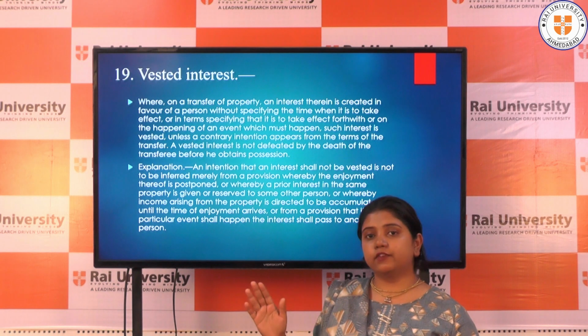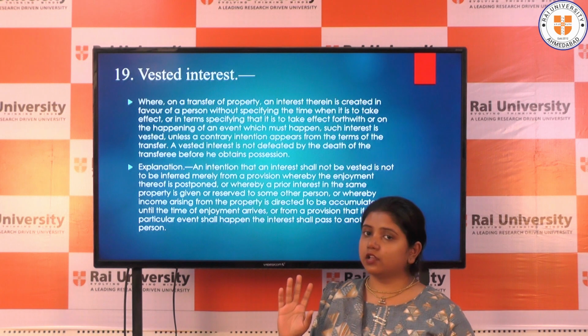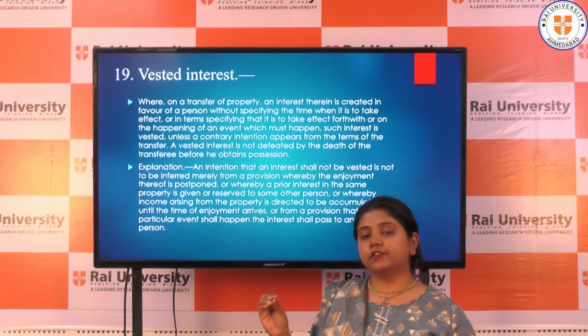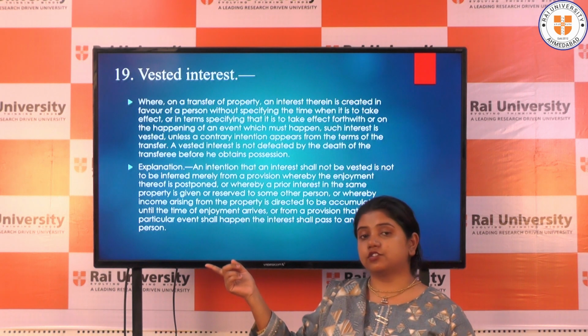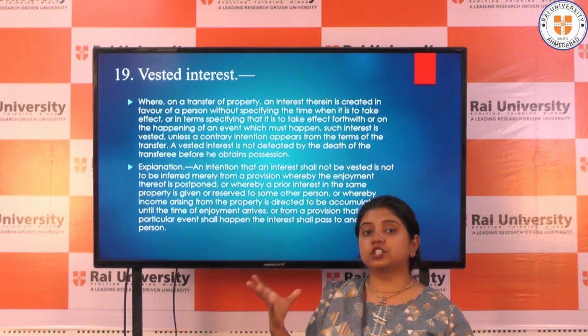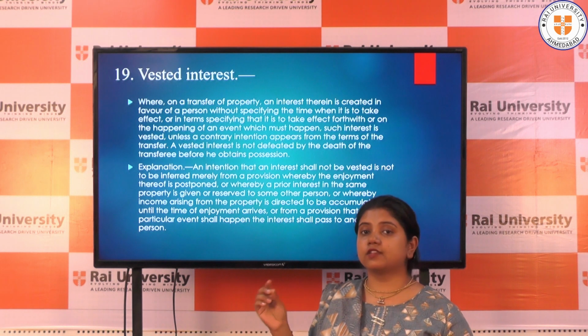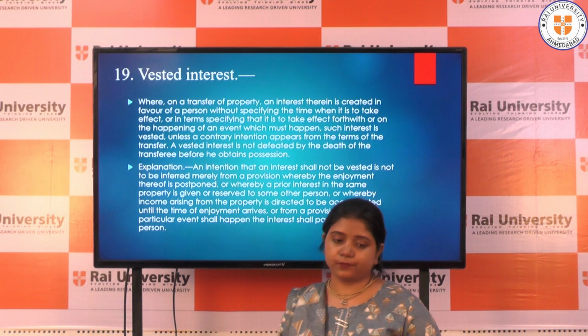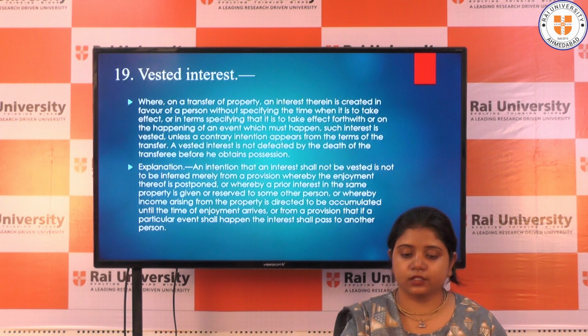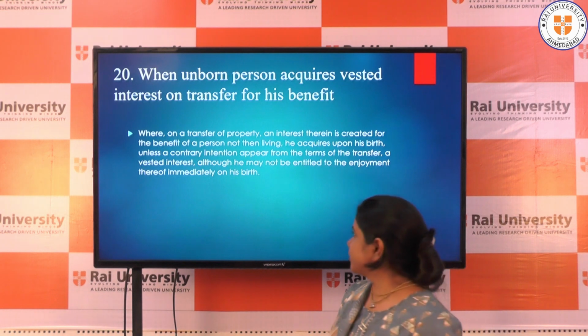But even though the condition is there, that event must happen. So B's interest in that property will be a vested interest, whereas Z's interest, which depends upon the chance of acquiring that interest if B does not graduate by the age of 25, will be a contingent interest. So let's move to another section.